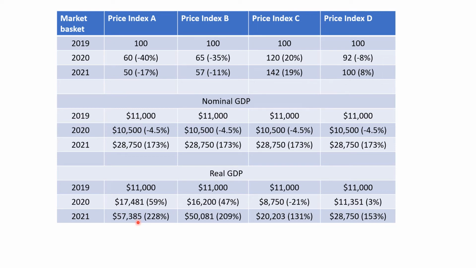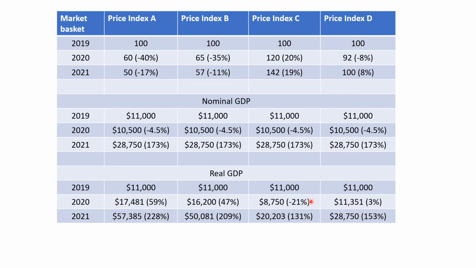The economy has done incredibly well. Same thing here for market basket B. We have growth, although you'll notice that it's not quite as large in 2020 and 2021 as it was using market basket A. Here it only goes up to 16,200 and 50,081. You'll notice here, if we use market basket C, real GDP goes from 11,000 to 8,751.